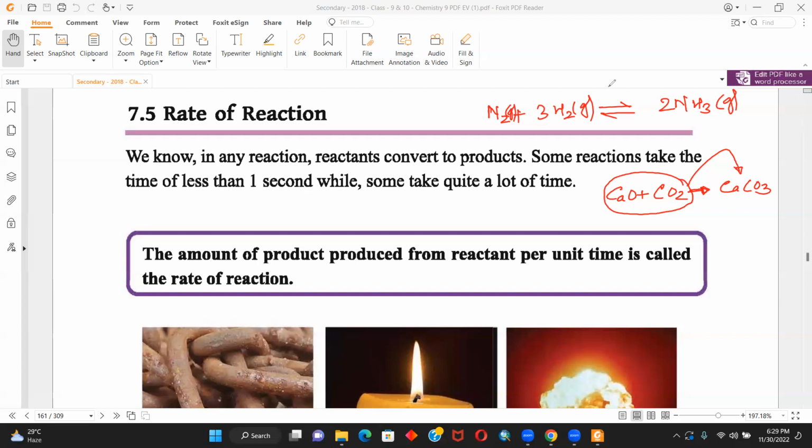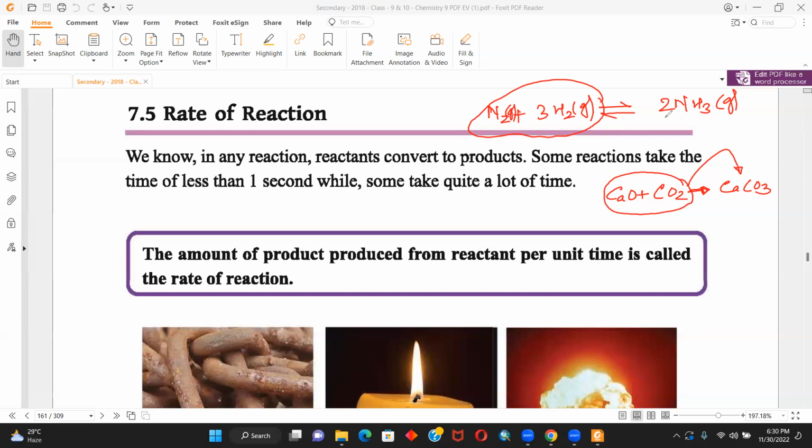So the chemists or chemical scientists have to find a balance between all of these. What is the perfect amount of pressure, what is the perfect amount of temperature, and what is the perfect amount of substance that we should introduce? Here, nitrogen and hydrogen, then the ammonia is being created.